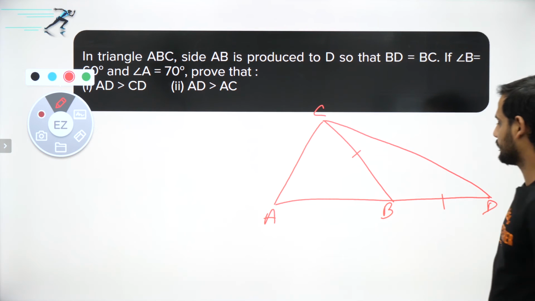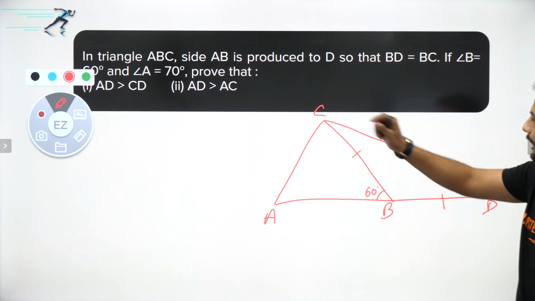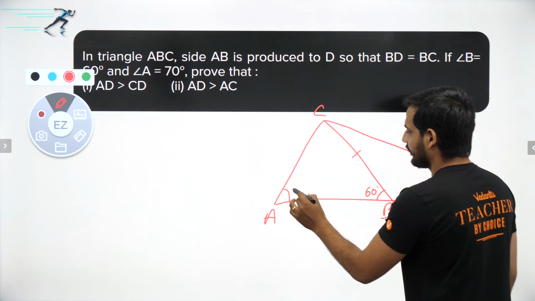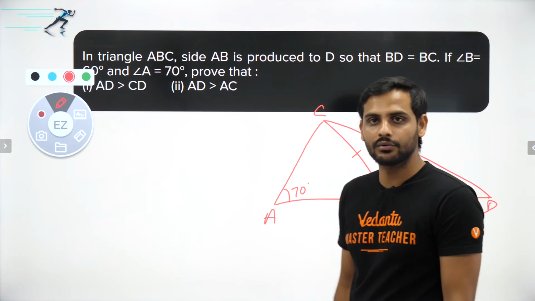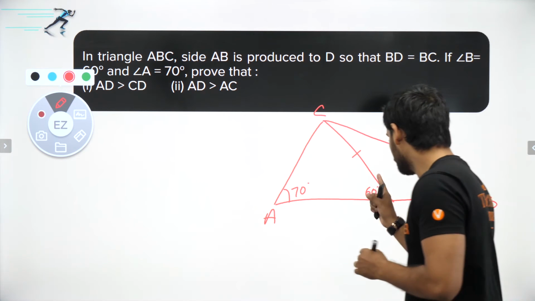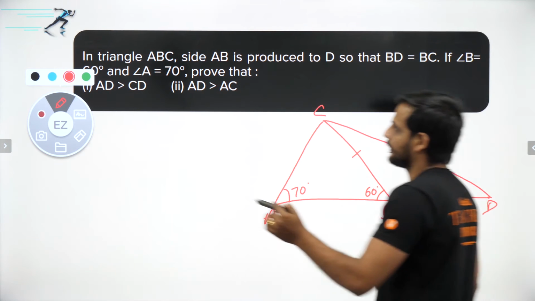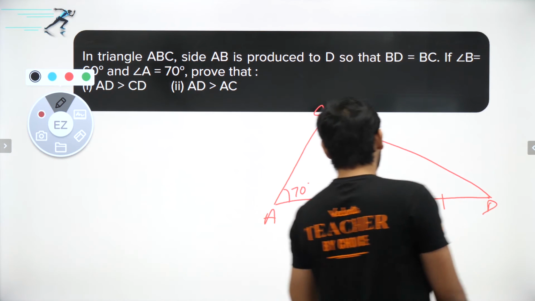If angle B is 60, okay sir, this angle is 60, and angle A is 70, okay sir, this angle is 70. So we have to get these relations. First thing is we have to play with all the angles. We have to get the values of all the angles. So bachcho, if this is 60, I can easily say that the other part of B will be equal to